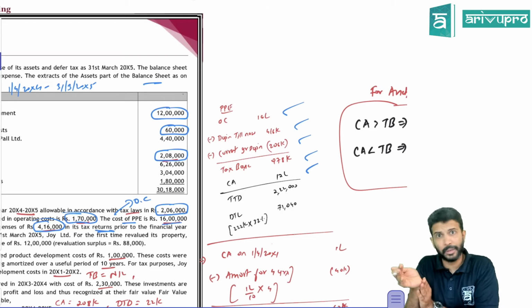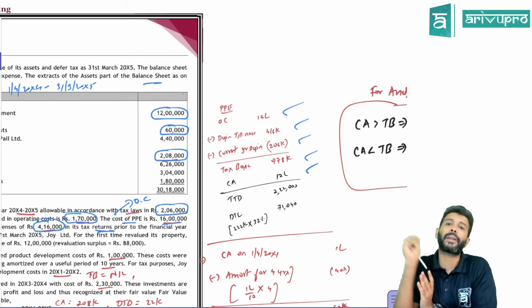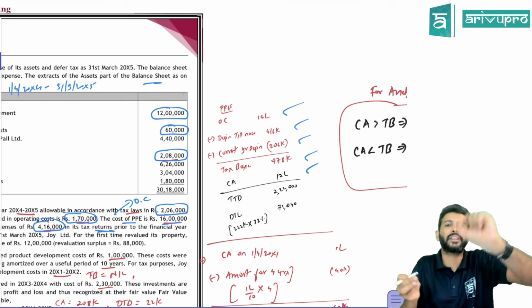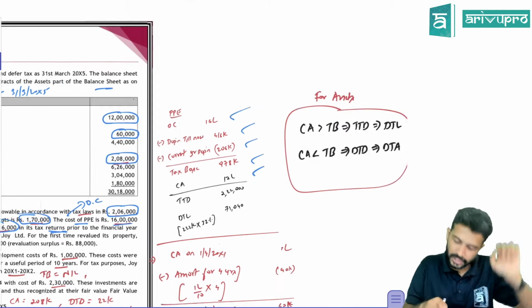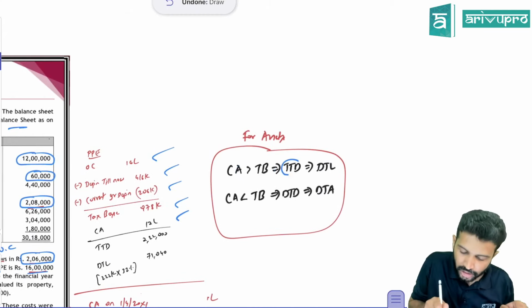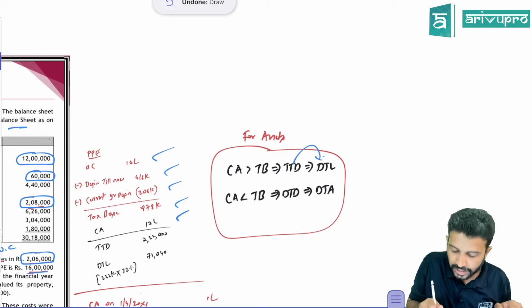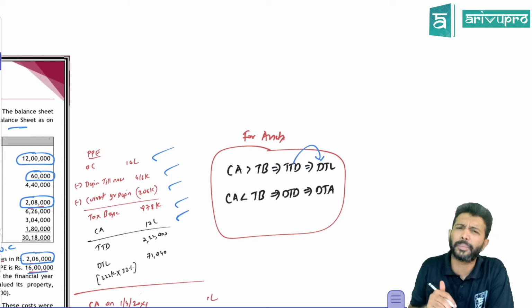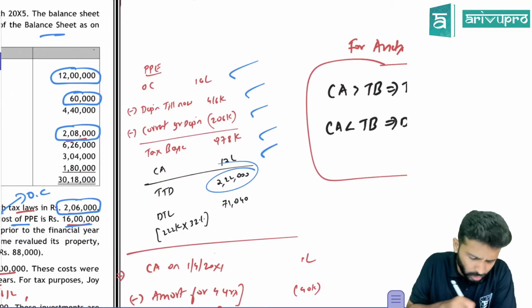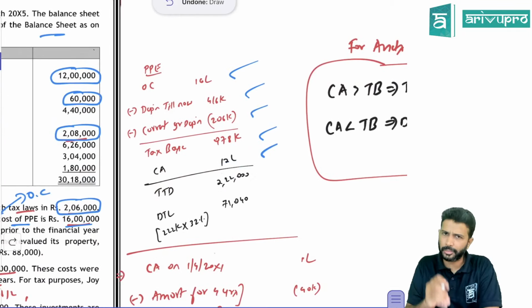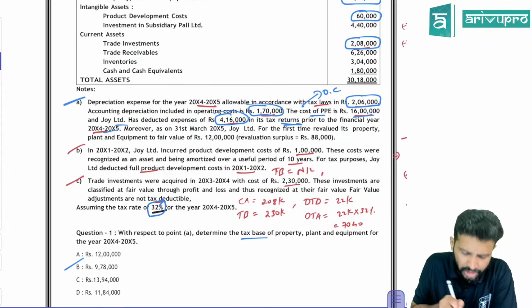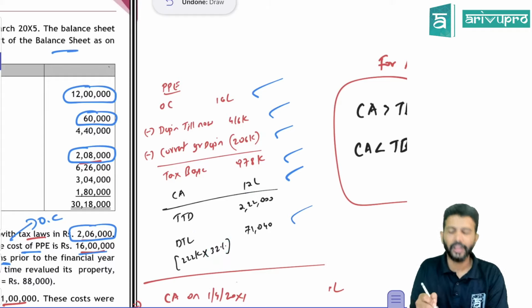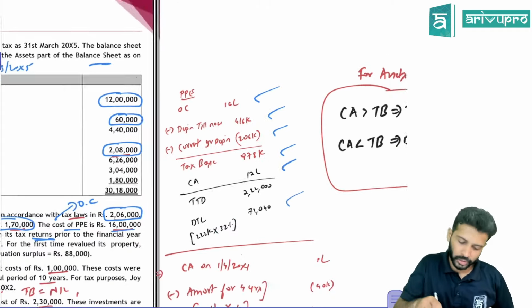You'll take the difference and multiply it by the tax rate. Since you're creating deferred tax liability, the difference we call taxable timing difference. So if the carrying amount is greater than the tax base, you get a taxable timing difference, and on it you create deferred tax liability. Here the difference is 2,22,000, that is the taxable timing difference, and the tax rate given in the question is 32%. Multiply, and you get deferred tax liability of 71,040. So that is the option.